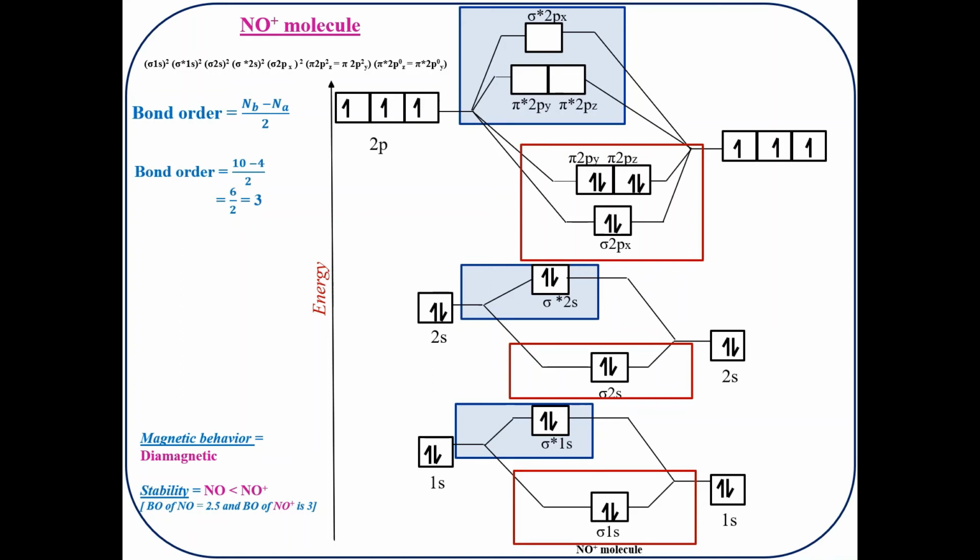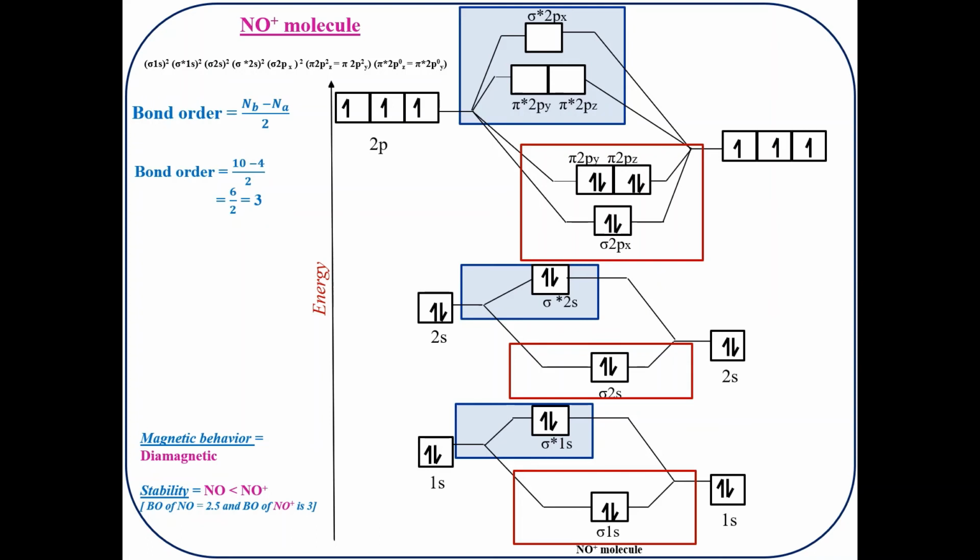The bond order of the NO molecule was 2.5, that means 2.5 bonds were getting formed between nitrogen and oxygen. But in the case of the NO plus molecule, the bond order is 3, that means 3 complete bonds are getting formed over here. Since the bond order of NO plus is greater than that of the NO molecule, we see that the NO plus molecular ion is more stable than the neutral NO molecule.